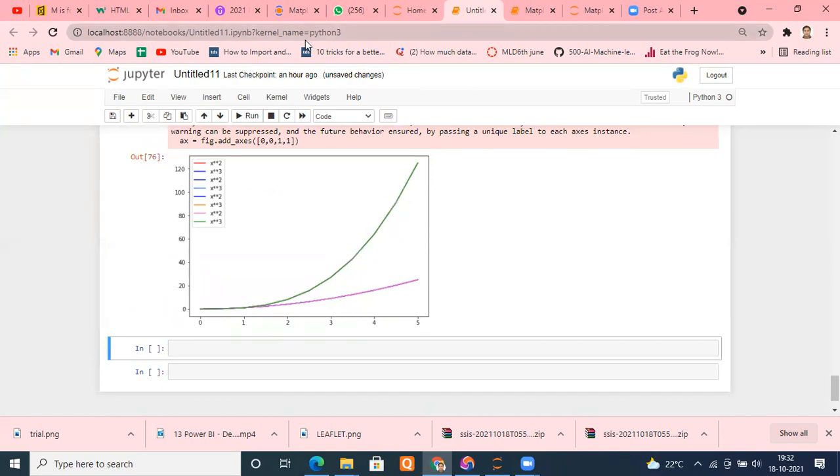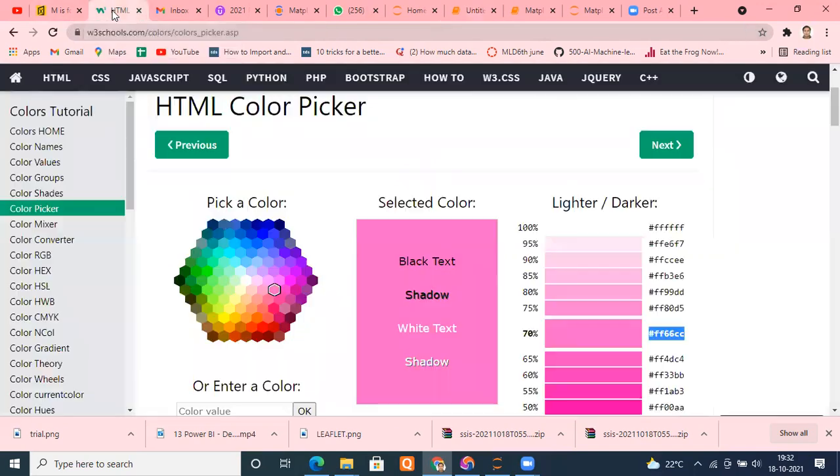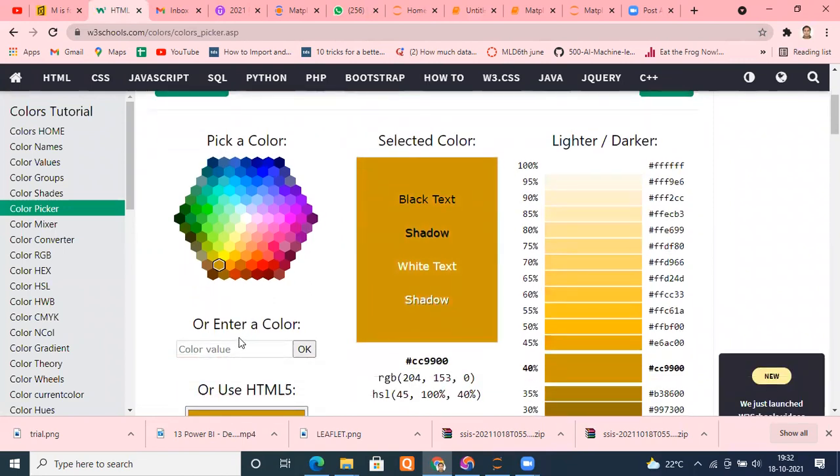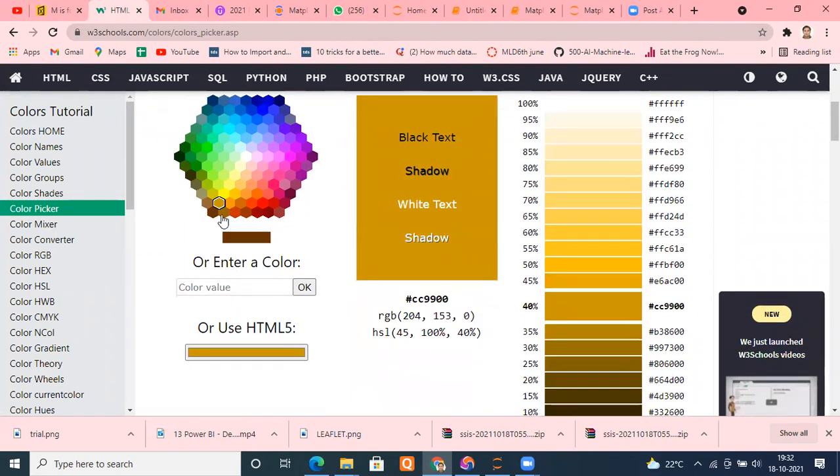It may happen your customer may say, please give me this color graph, I need this. So you can go to W3Schools, or several websites are there. You can customize your color, whatever color you want. Suppose, for example, if I ask you what color you will call it, right? What color you will call it? You don't know, right? You cannot say what color this is.